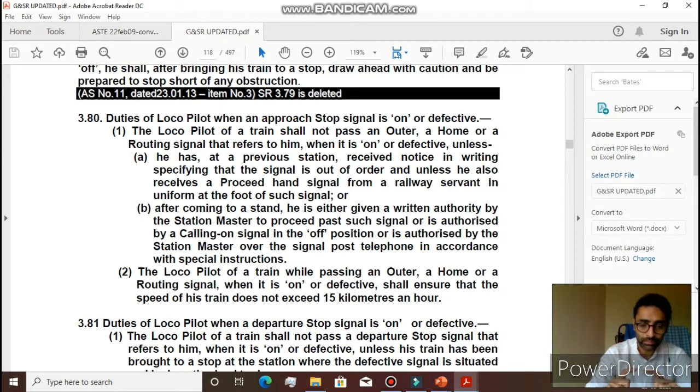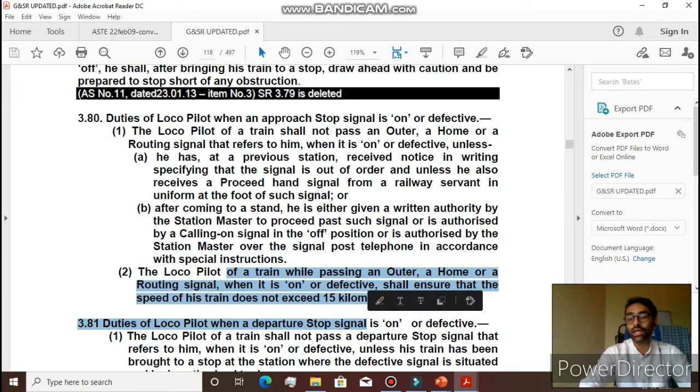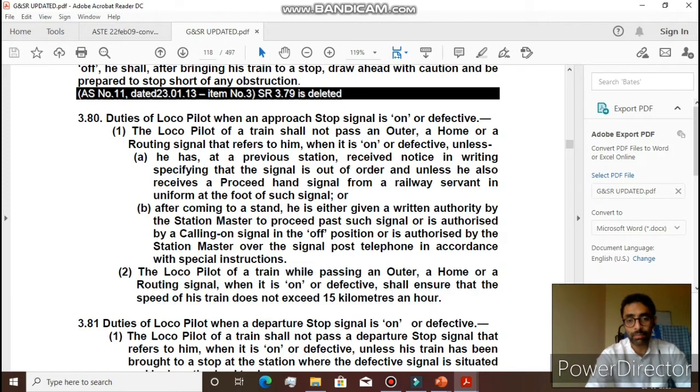So that was the first part, which talked about what are the conditions required for the loco pilot to proceed to pass this on or defective signal. But the second point talks about after passing this signal, what are the things that he needs to ensure. So the loco pilot of a train while passing an outer or a home or a routing signal while it is on or defective shall ensure that the speed of the train does not exceed 15 kilometers per hour. So when he passes this particular signal which is on or defective, he should maintain a speed not more than 15 kilometers an hour. So that is one of the things.